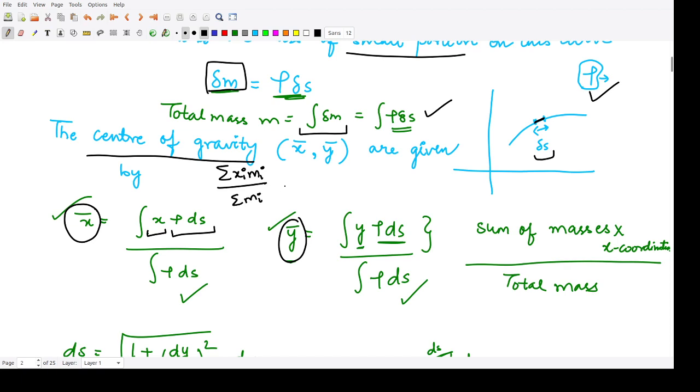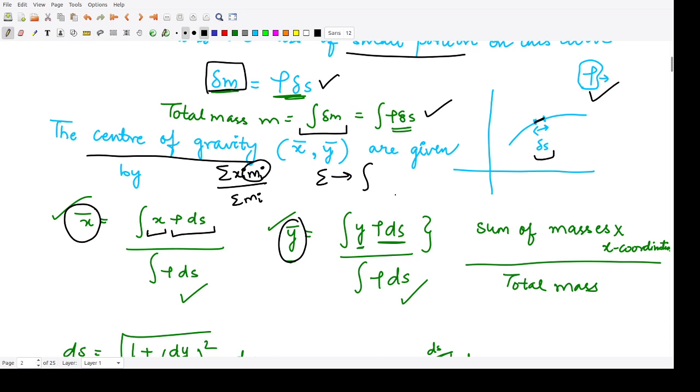Now, because we have an infinite number of points, the summation is converted to integration, and mi is now the small piece of mass, rho ds. So we have x bar equal to the integration of x rho ds divided by the total mass, the integration of rho ds, and y bar is again an integration.